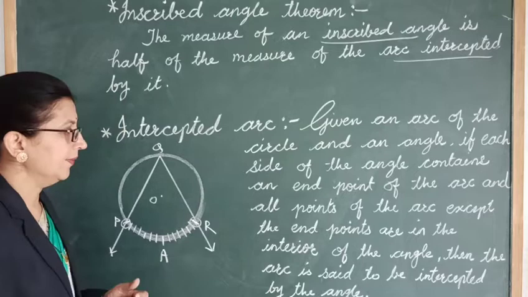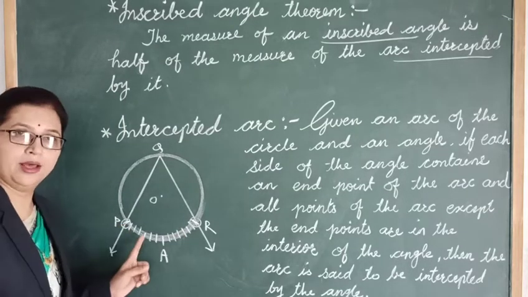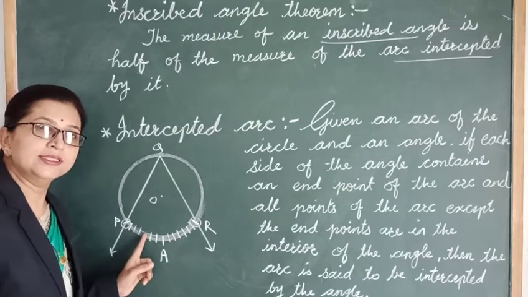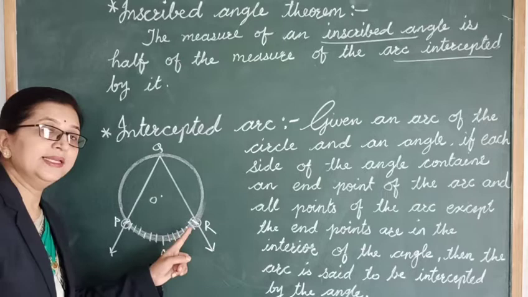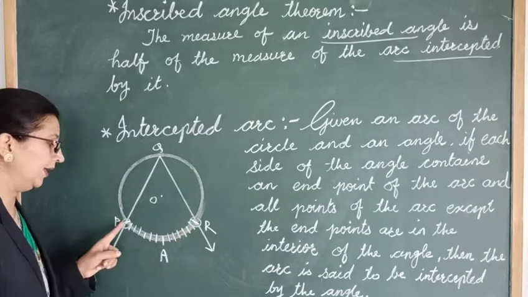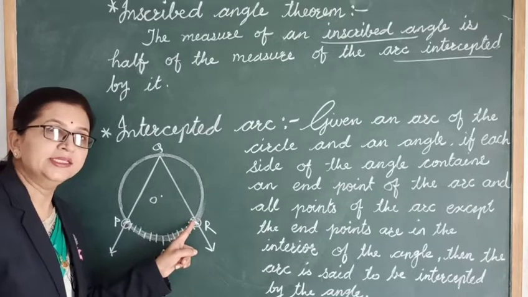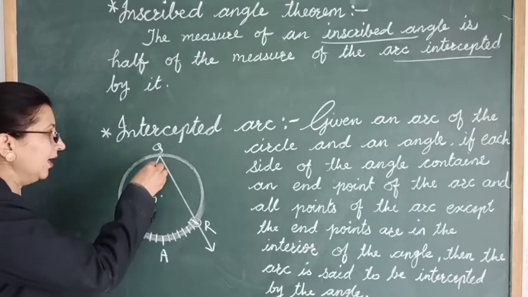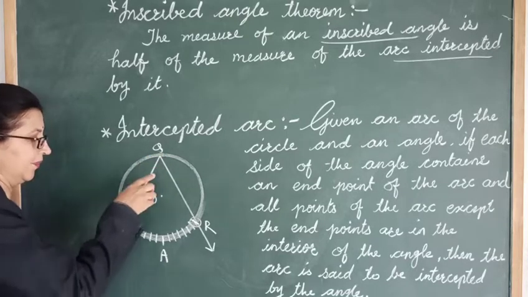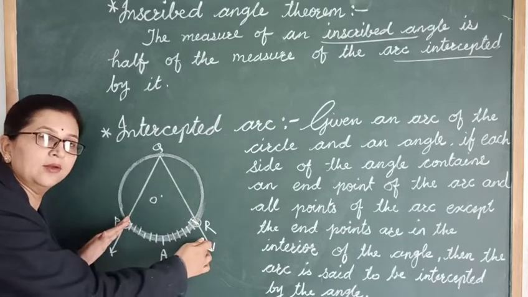Okay. Now here there is an arc PAR. For this arc PAR, its endpoints are point P and point R. Each endpoint of this arc is lying on each side, one endpoint on one side, the other endpoint on the other side. Okay?